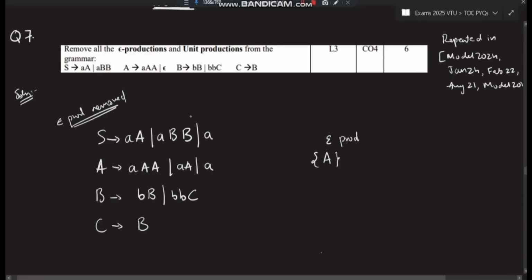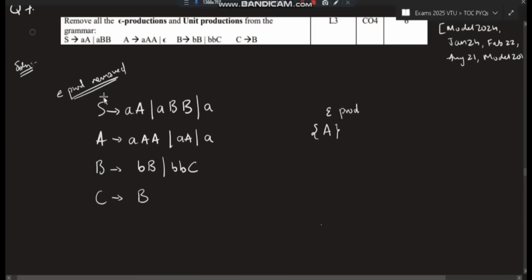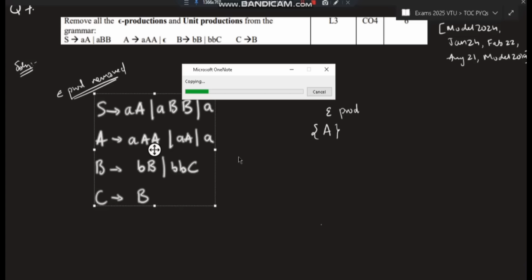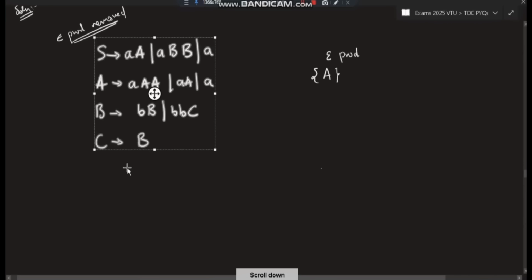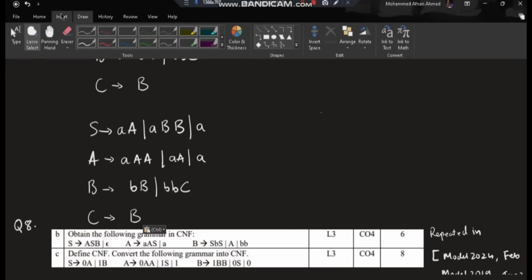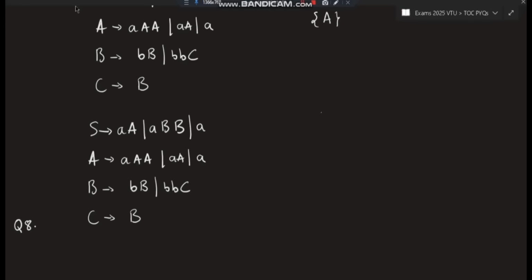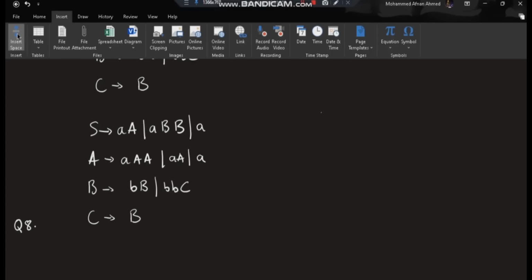Epsilon production is removed. Now we have to remove the unit production. Okay. Now I'll just copy paste it here for unit production. Insert some space here.